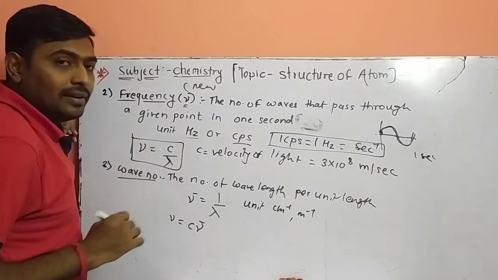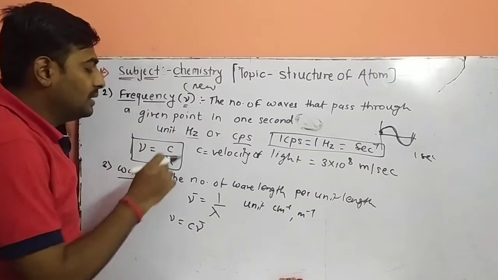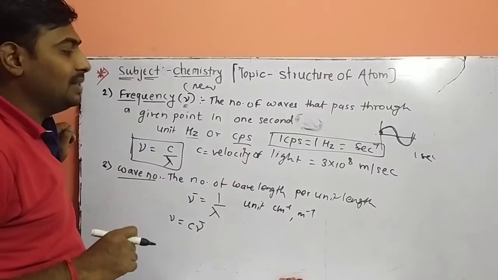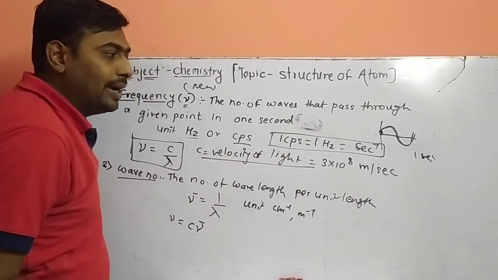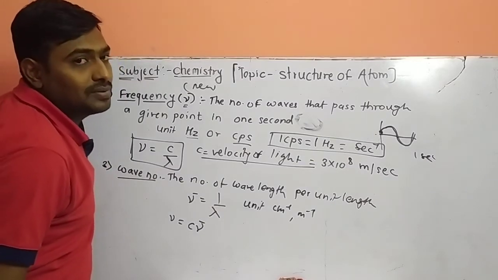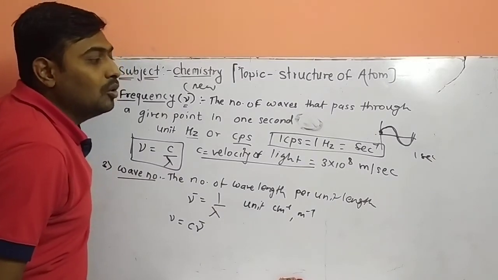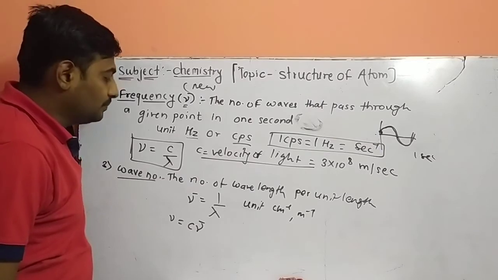Frequency is calculated with the formula nu is equal to c upon lambda. What is c? C is the velocity of light. That is 3 into 10 raised to 8 meter per second, or in terms of centimeter, 3 into 10 raised to 10 centimeter per second.